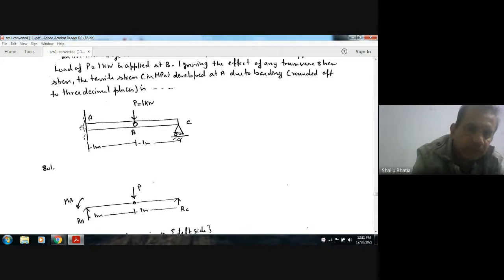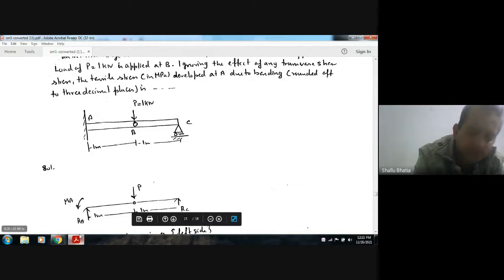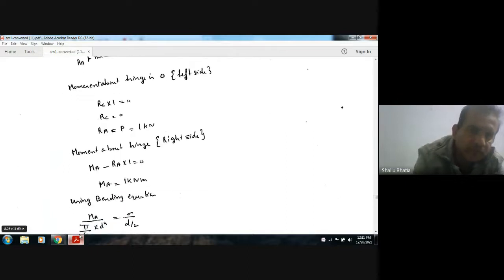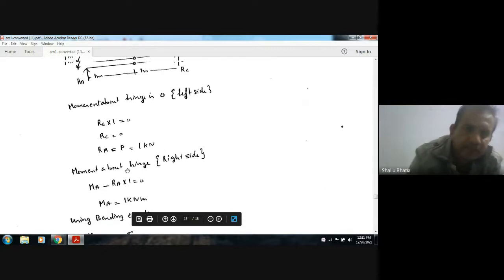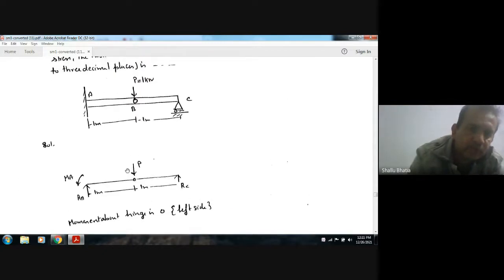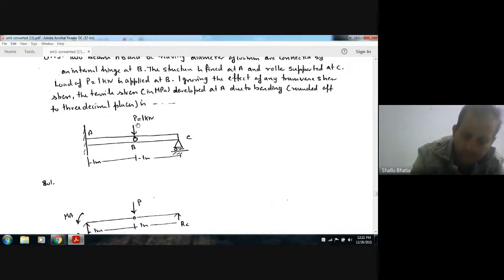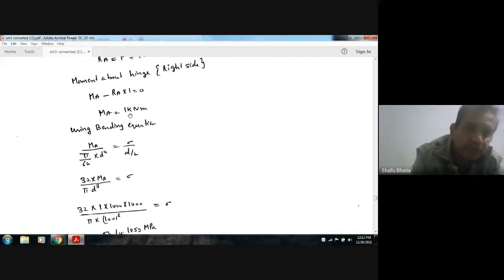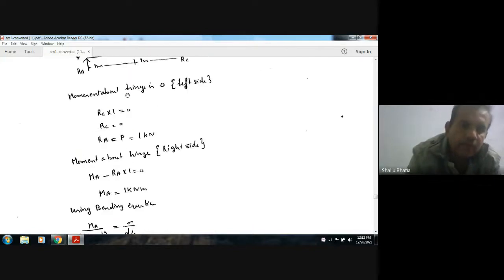Now from the left hand side, it will be RA into L, and MA is taken with a negative sign, so MA will be equal to RA. As RC is 0, RA is equal to P, which is 1. As RA is 1, MA is 1 kilonewton meter, 1 into 1. So now we have MA.